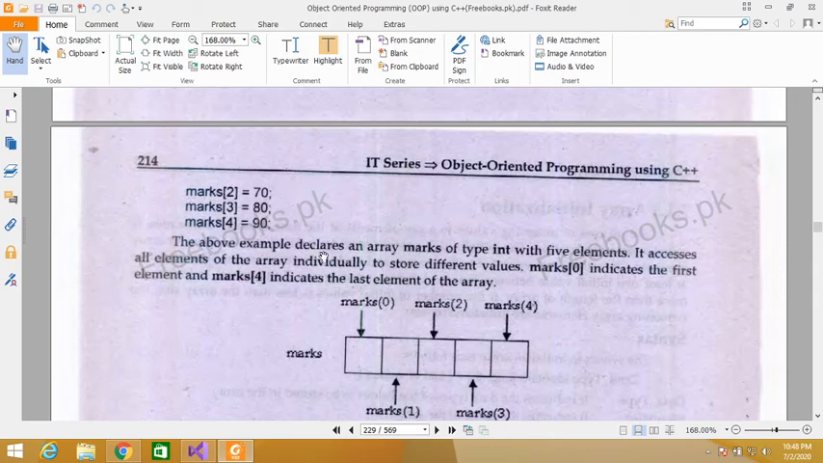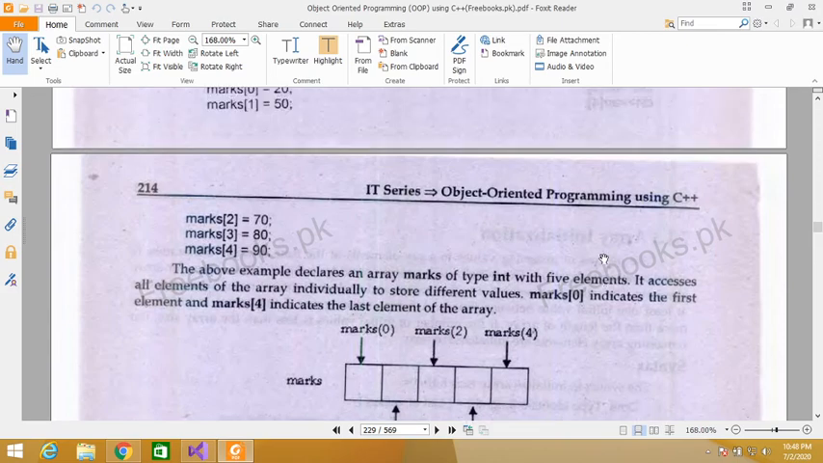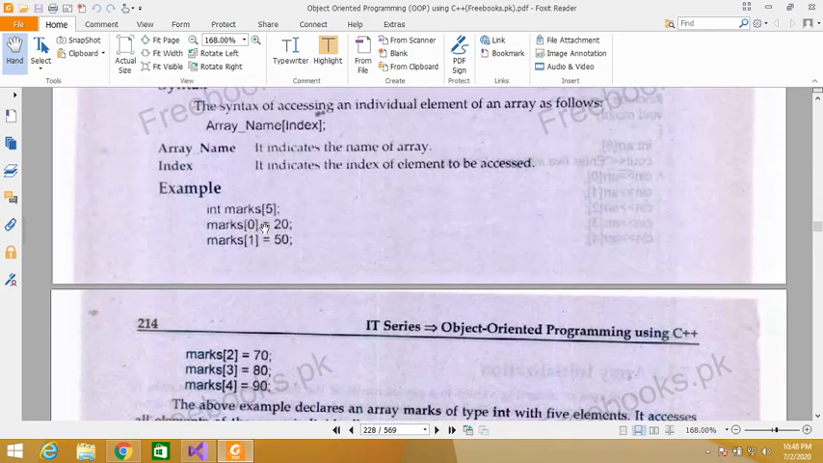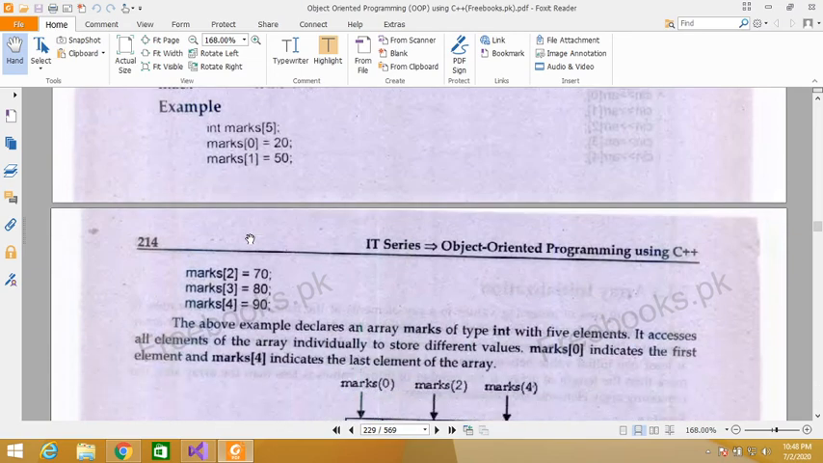So the above example declares an array marks of type int with 5 elements. Its size is 5, which means the index of an array always starts from 0. With size 5, its index will be 0, 1, 2, 3, 4, because if we include 0 then till 4 it becomes 5 elements, so 5 elements are stored. So the index of an array always starts from 0.